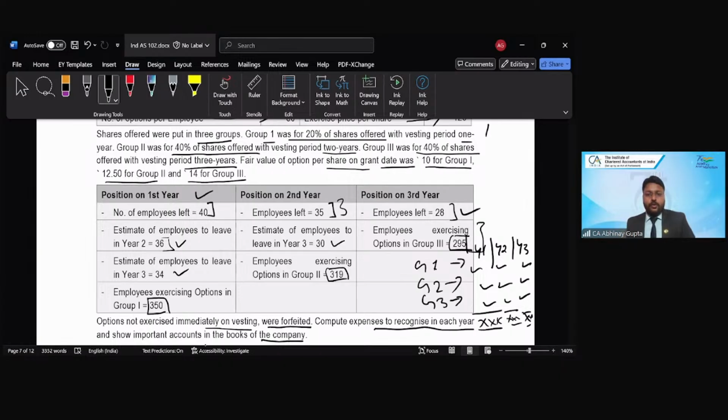Okay, prima facie, what do you think? What are we getting from this question? Are we getting 3 separate plans in this question, or is this one plan only?